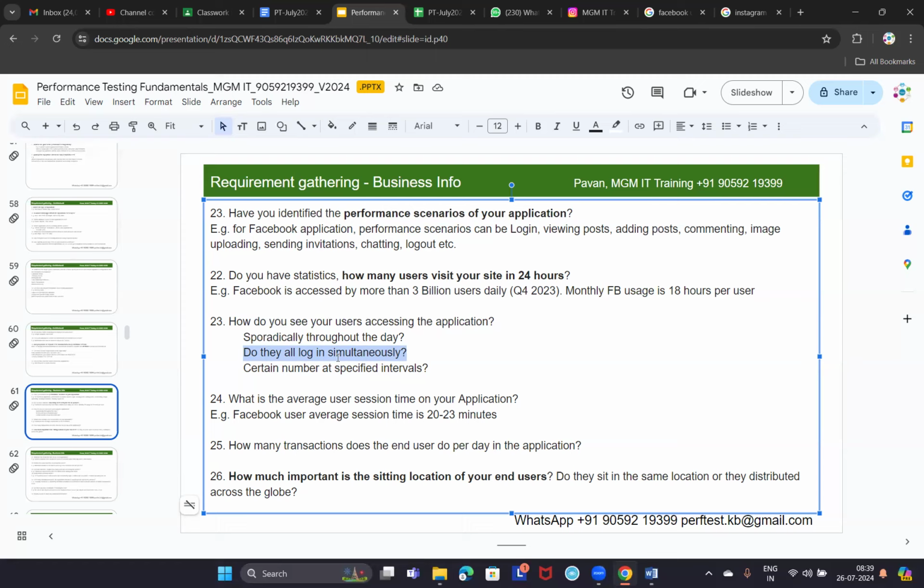Some banking applications. Internal banking applications, you mean to say core banking solutions, used by bank employees, right? Yes. They start their day at 10 o'clock, so within a span of 5 to 10 minutes, every user will log in. All the users log in simultaneously. Perfect. One more example. Any more examples?